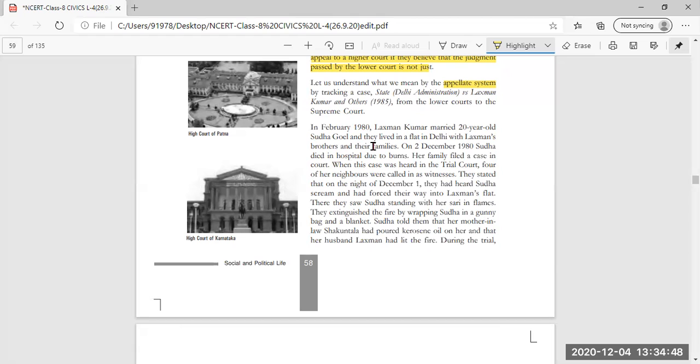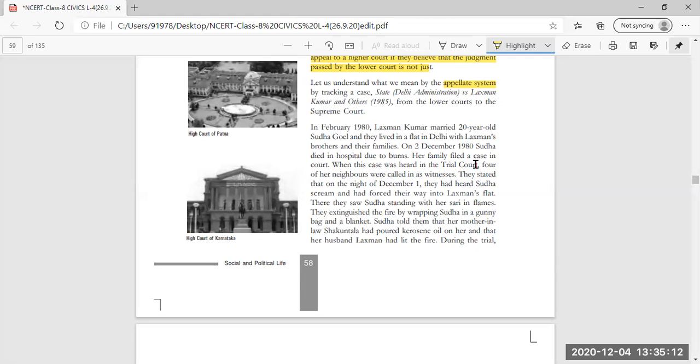Then in February 1980, Lakshman Kumar married 20-year-old Sudha Goel, and they lived in a flat in Delhi with Lakshman's brother and their families. So this is the situation: they were living peacefully in the flat in Delhi, with the brother and the family members of Lakshman Kumar also there.